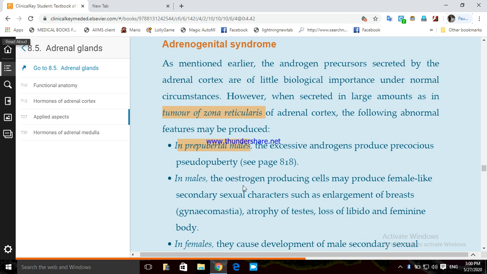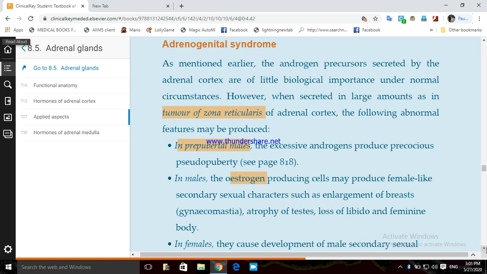In male, the estrogen producing cells may produce female-like secondary sexual characters, because estrogen production also increases. The estrogen secreting cells are present in the adrenal cortex in zona reticularis. If there is a tumor of zona reticularis in a male, the estrogen secreting cells, which were dormant or not biologically functional, will become excessively functional, and that will cause female-like secondary sexual characteristics, enlargement of the breast also.